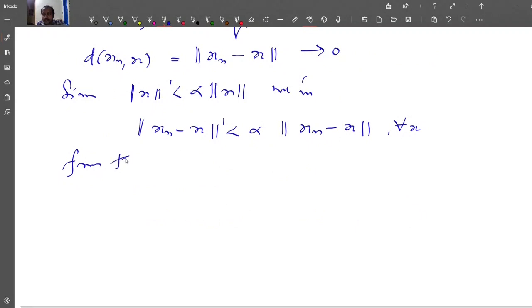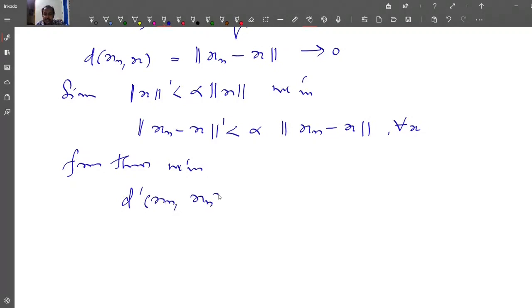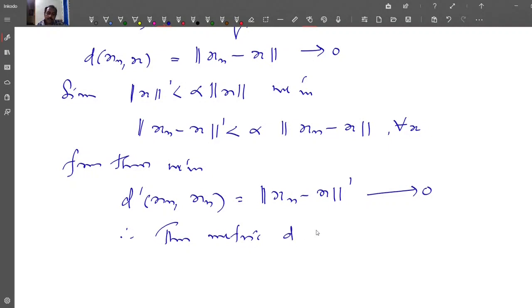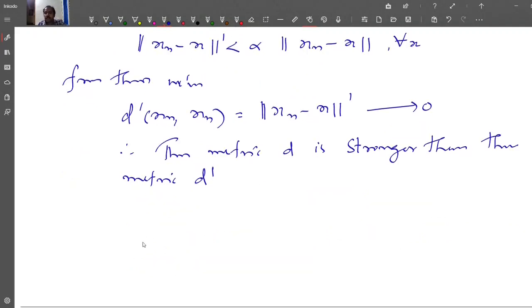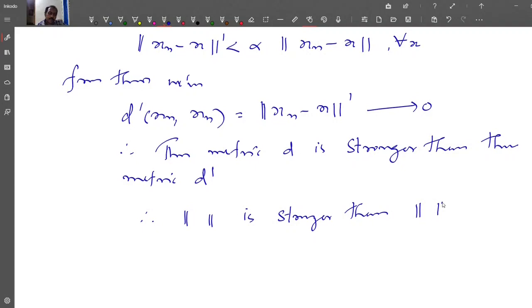From this we have d dash of xn, x, that is equal to norm dash of xn minus x, tends to 0, since norm of xn minus x tends to 0. Therefore the metric d is stronger than the metric d dash. Therefore the corresponding norm is stronger than norm dash.